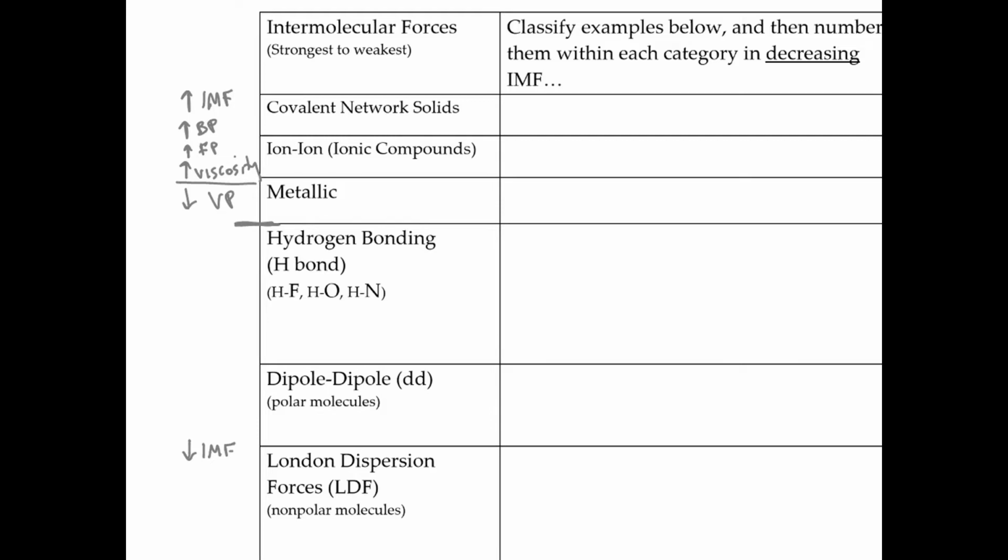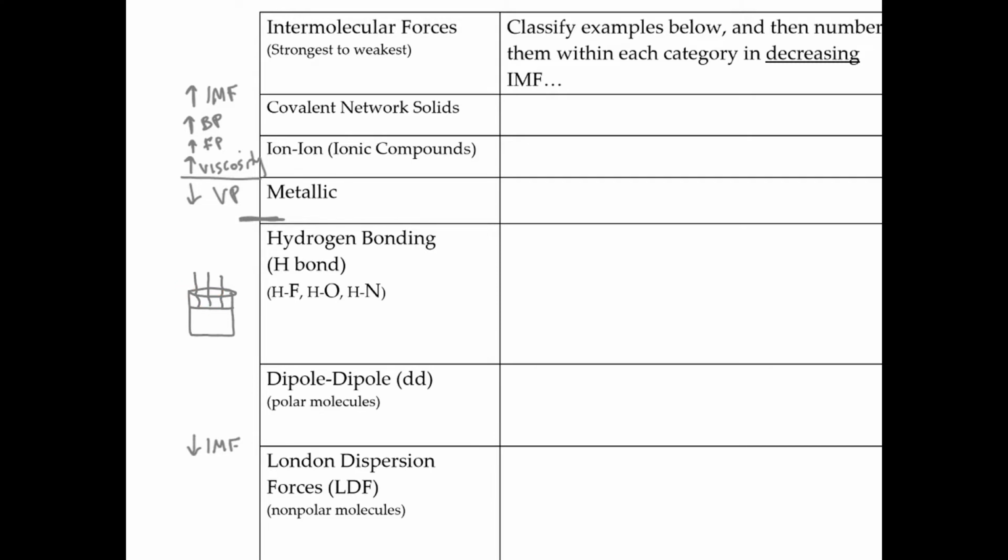So let's talk about what vapor pressure is. If you have a beaker of a liquid, it's going to evaporate a little bit. Always. If you leave some water uncovered over time, it's going to evaporate. That's the vapor pressure, the pressure coming off the vapor. If the forces are very strong, you're not going to evaporate. So for instance, a diamond, which is covalent network, is not going to evaporate, thankfully. So it has a very low vapor pressure, basically zero.